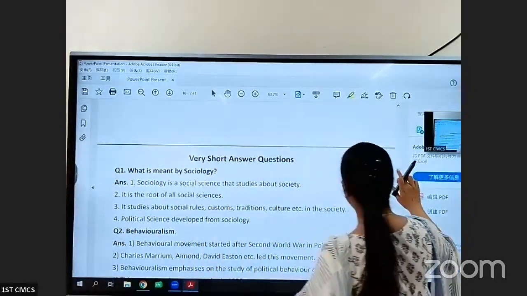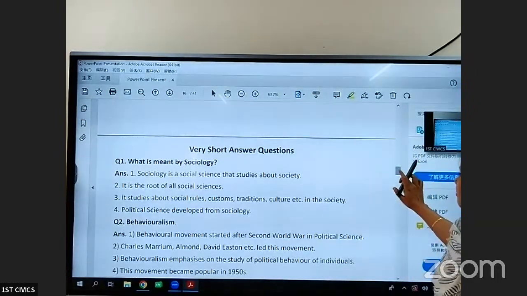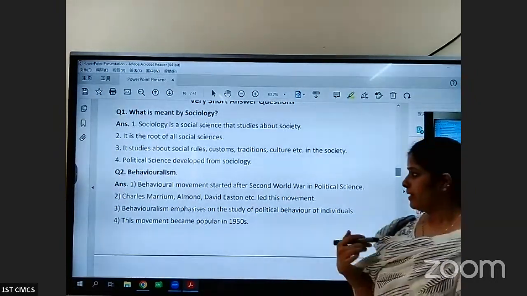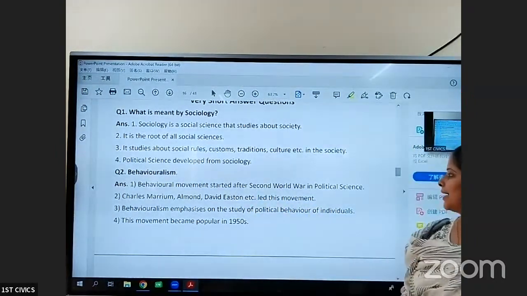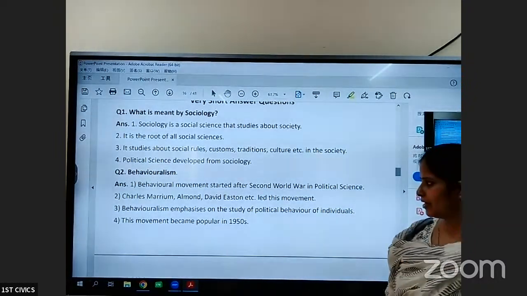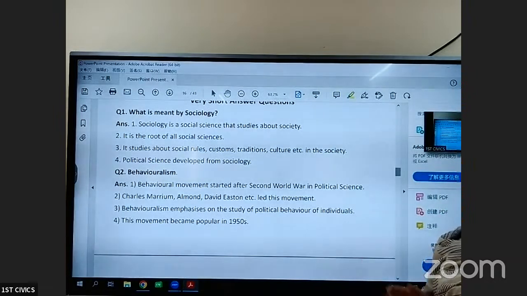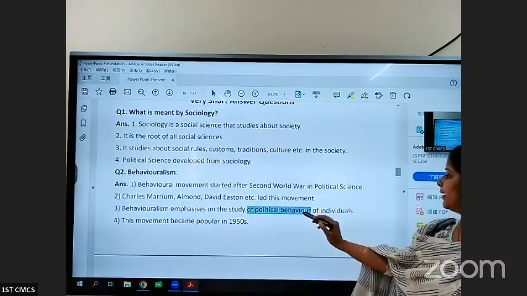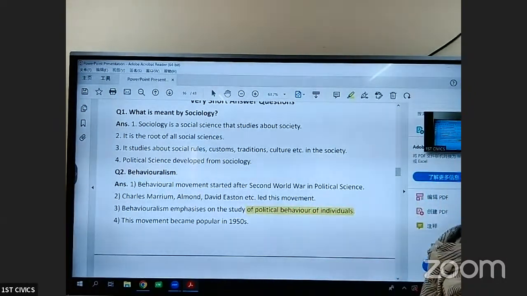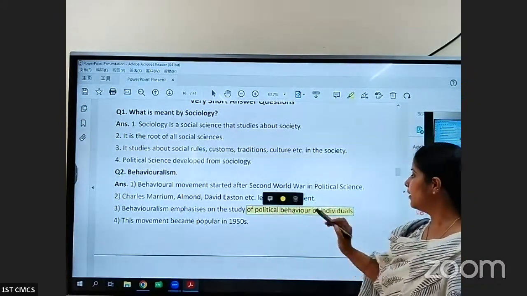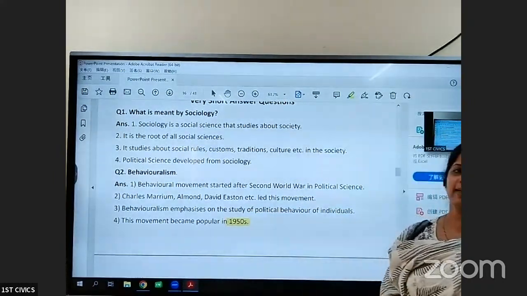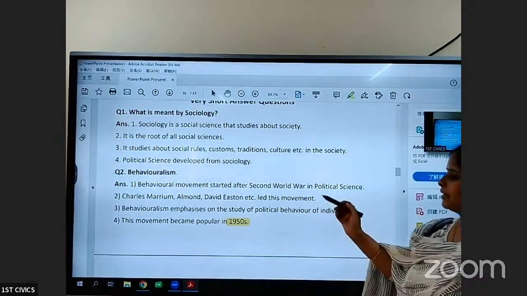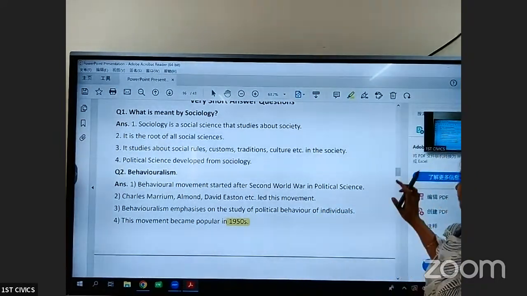Next is behavioralism. What is behavioralism? Behavioralism is the behavior of an individual in his political system. The behavioral movement started after the Second World War. Charles Merriam, Almond and David Easton led this movement. Behavioralism emphasizes the study of the political behavior of an individual, and it became popular in the 1950s.